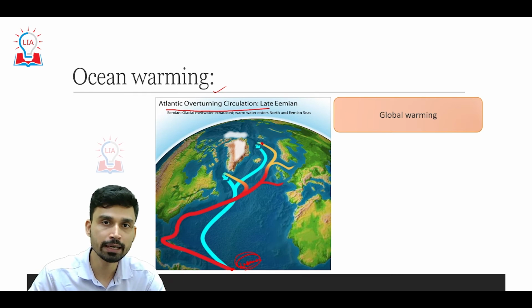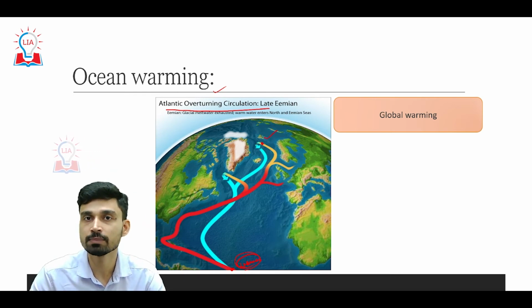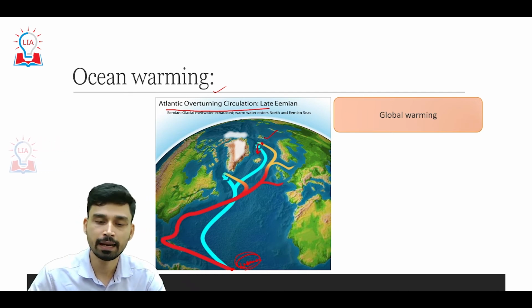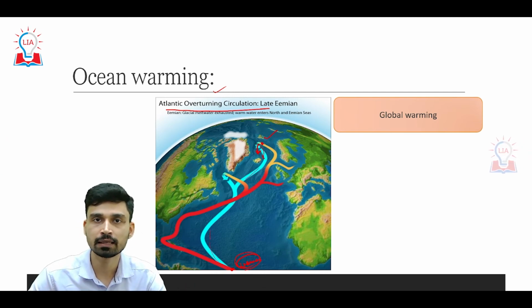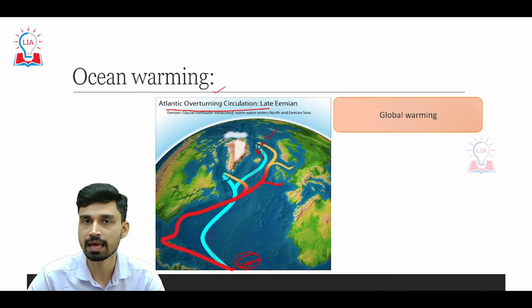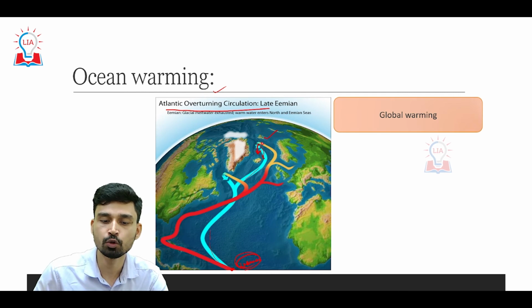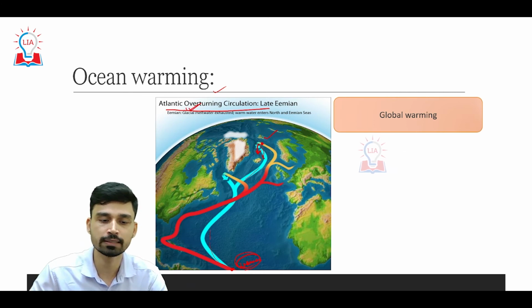However, in the polar areas, as the temperature is less, water becomes colder. As the water becomes colder, it becomes dense and heavy, and these waters start to sink toward the polar areas, and after sinking, this water below the surface starts to move back toward the equatorial region. So this is a kind of circular rotation of water that is happening in the Atlantic. On the surface, the warm water is moving from equator to pole, and below the surface, the cold water is moving from pole toward the equator. This current is called the Atlantic overturning circulation.